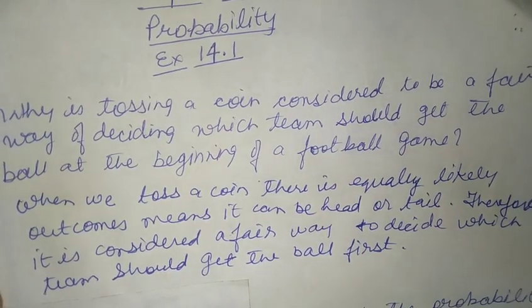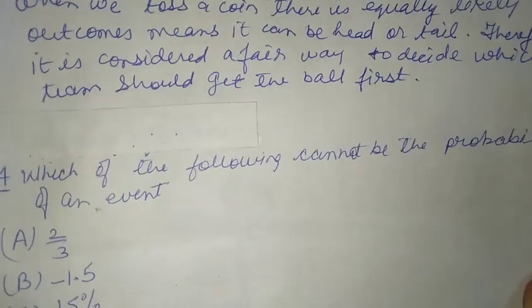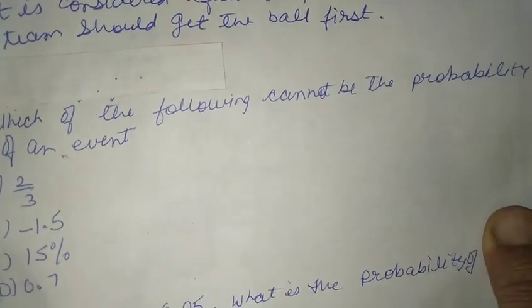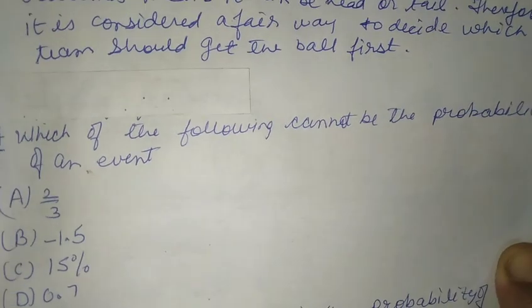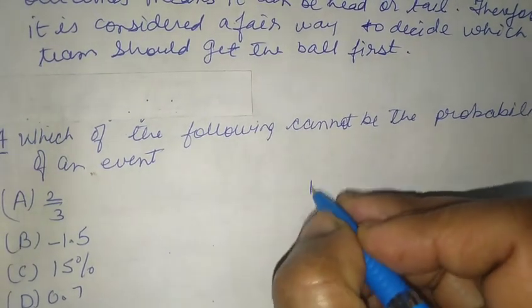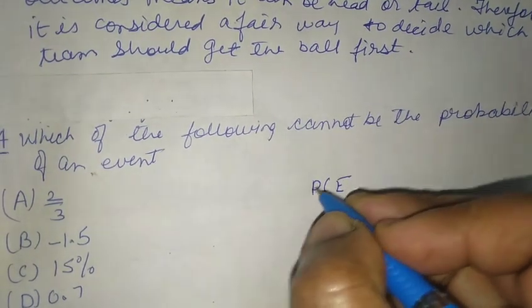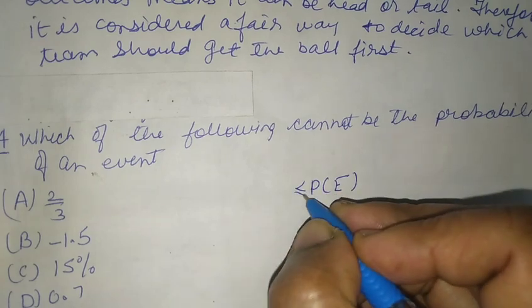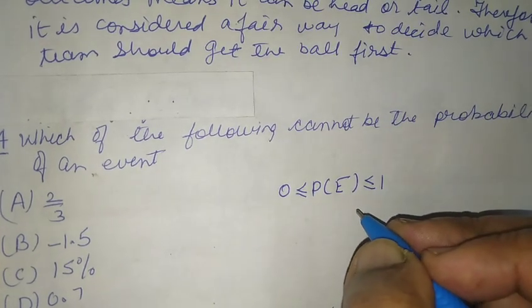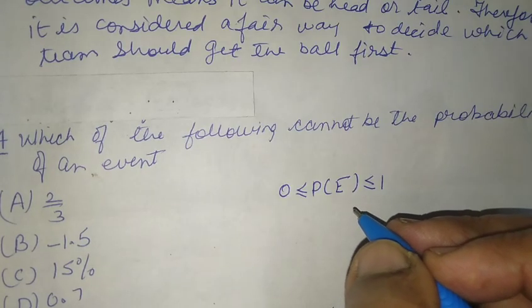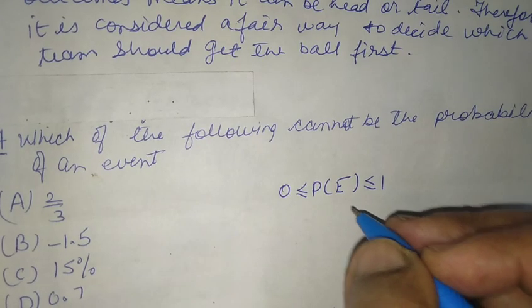Okay, now let us go to our fourth question: which of the following cannot be the probability of an event? We know that probability of an event is greater than or equal to 0 but less than or equal to 1. So the value of probability of an event should be between 0 and 1. It can be 0 and 1 as well. So now let's see here.